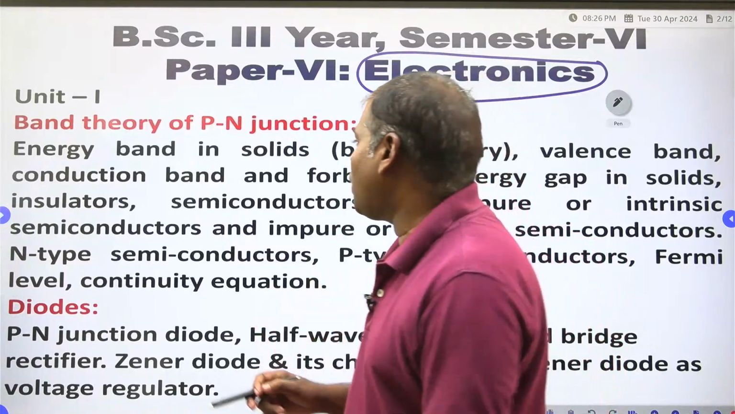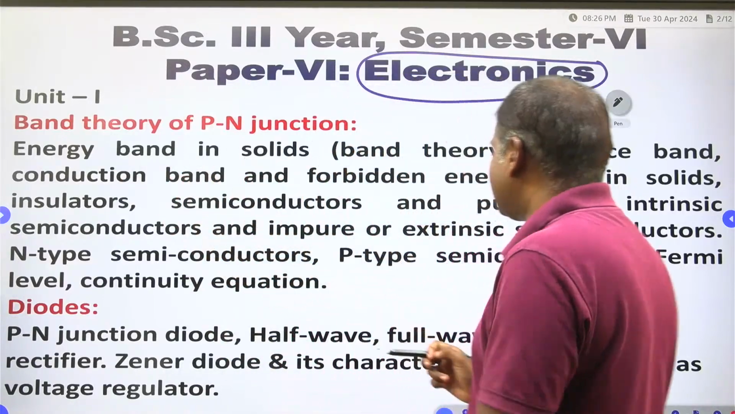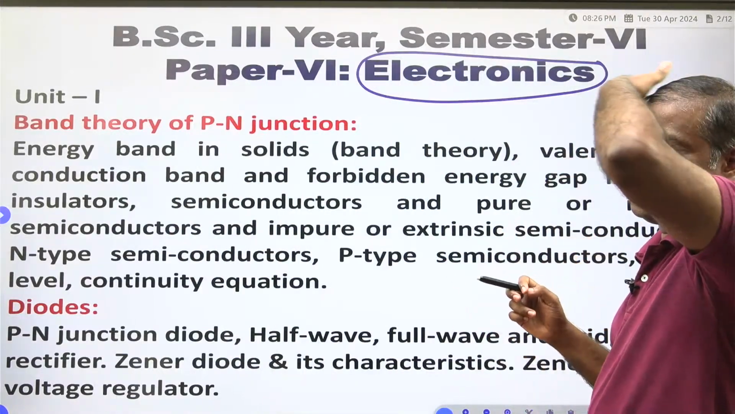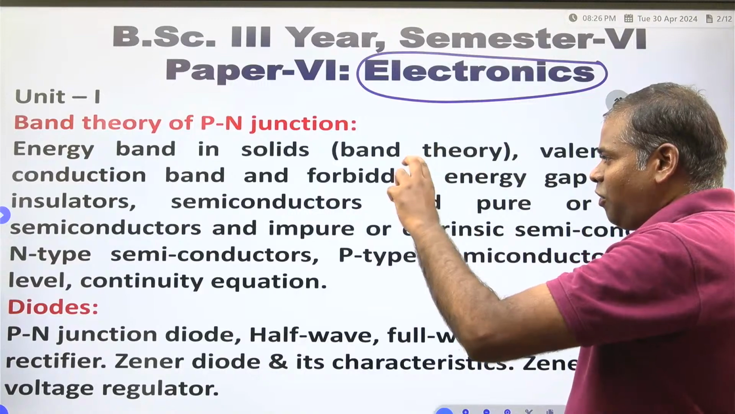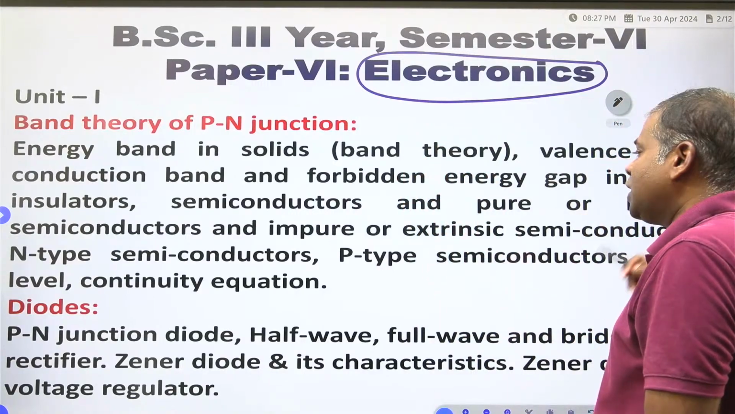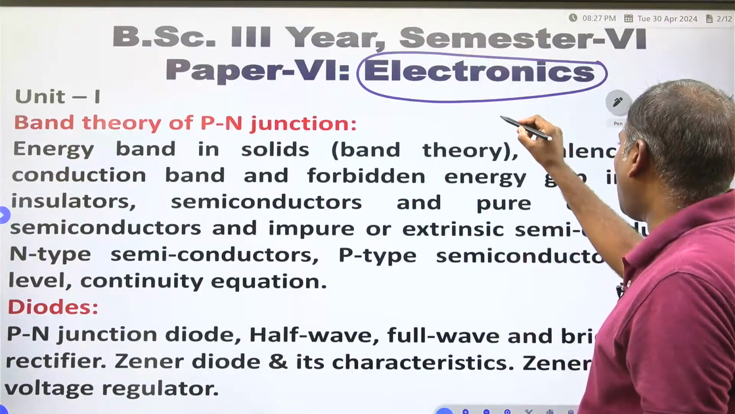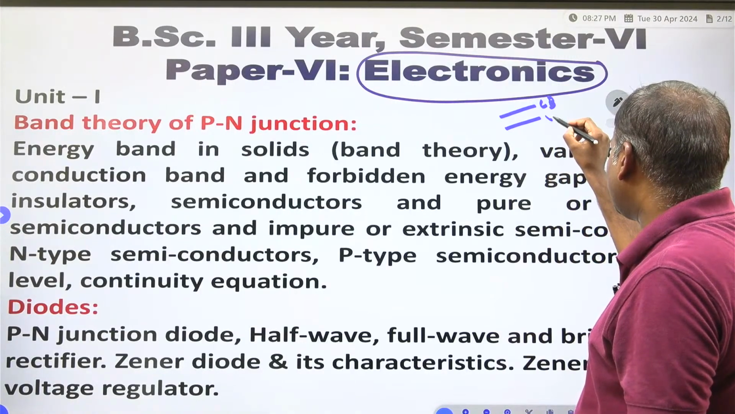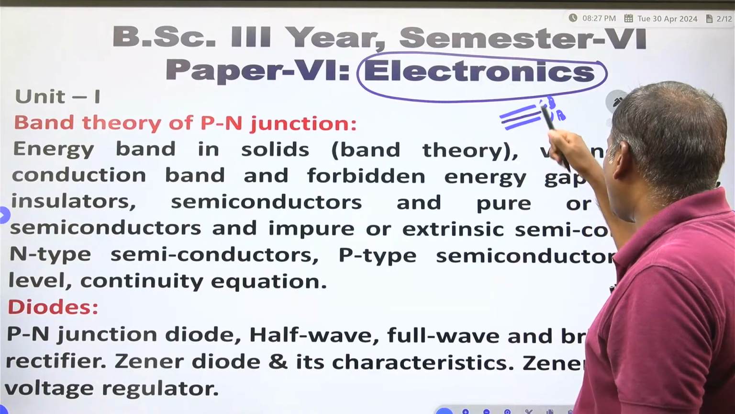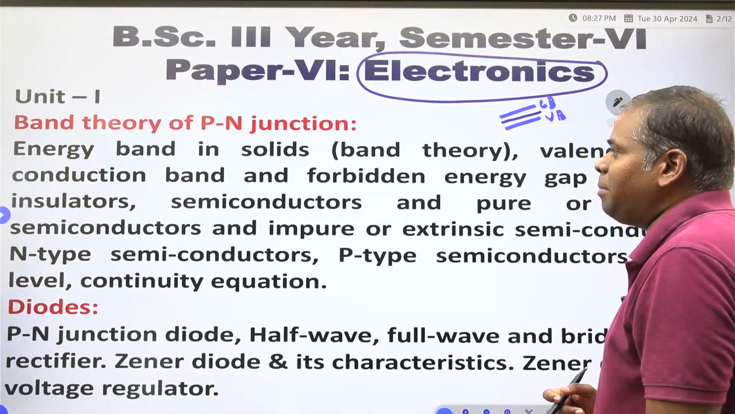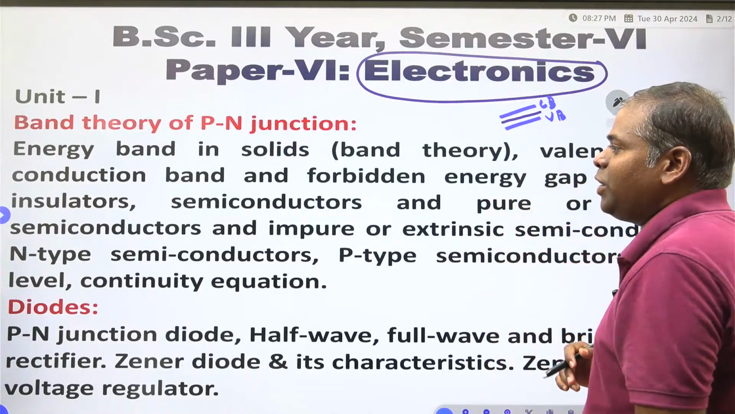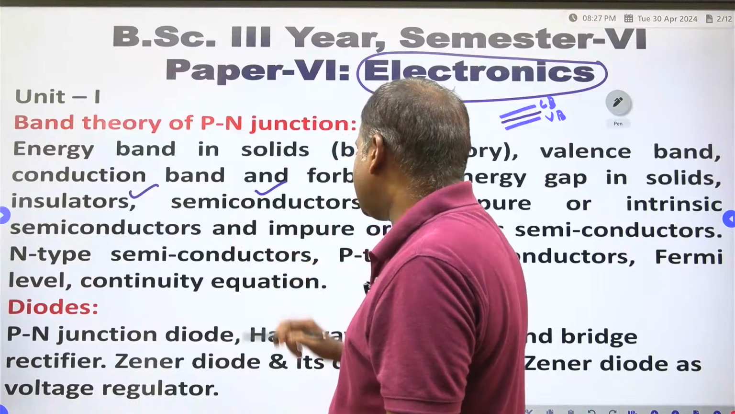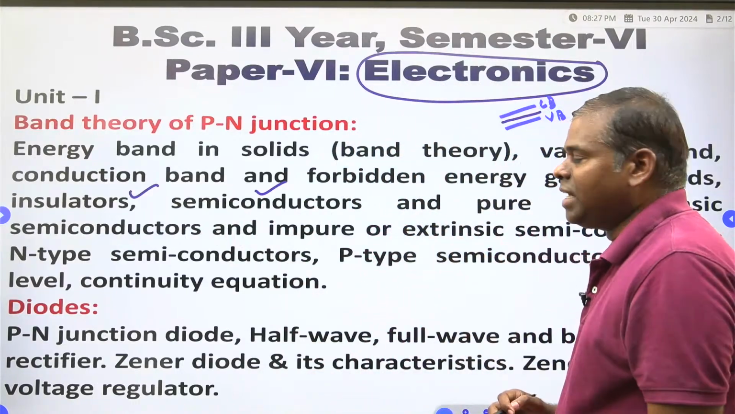In that syllabus, first you have to see energy bands in solids, that is the band theory. How we have to segregate the conduction band, valence band, and forbidden energy gap in solids. This is the conduction band, this one is the valence band, and in between is the forbidden energy gap. Based on this, materials are classified into three types: insulator, semiconductor, and conductor.